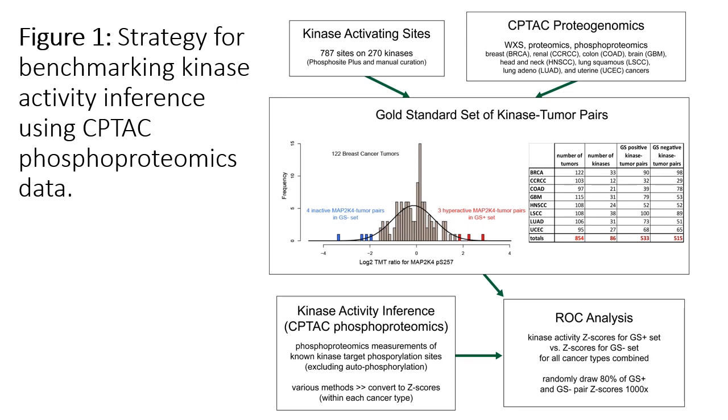The table on the right shows the numbers of kinase-tumor pairs in the gold standard sets when this selection process was applied to each cancer type. For ROC analysis, we first converted the activity scores to z-scores within each data set, then evaluated how well those z-scores discriminate between the gold standard positive and negative pairs for all cancer types combined.